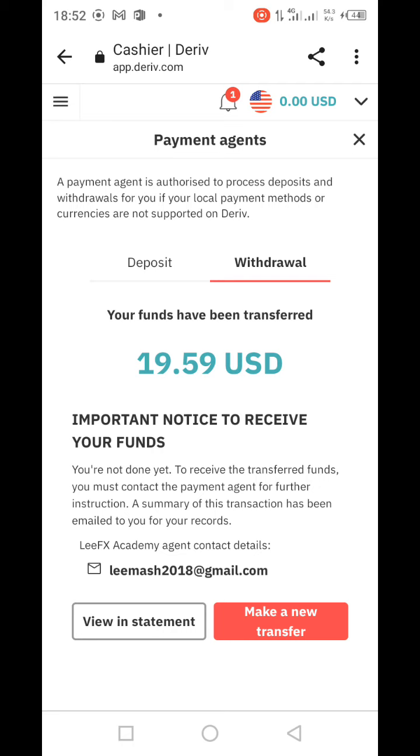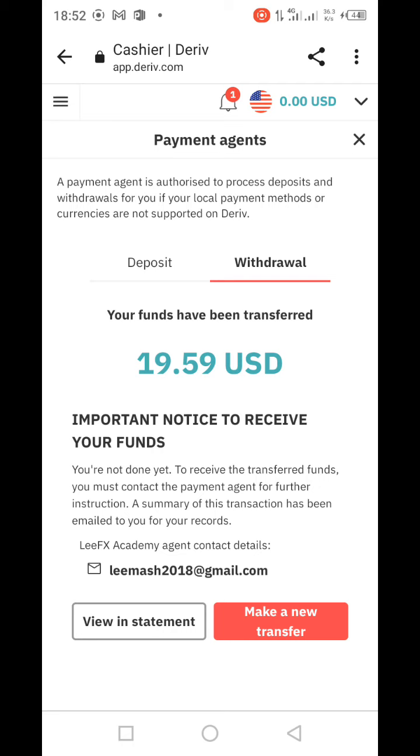So this is how you do the transfer. You can even screenshot this information, in case they misunderstand, so that you show them the proof of payment.